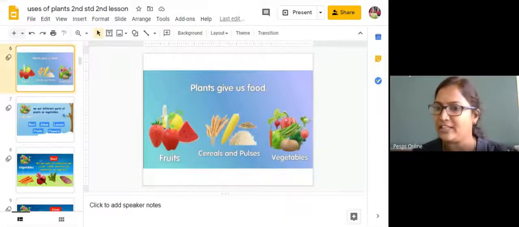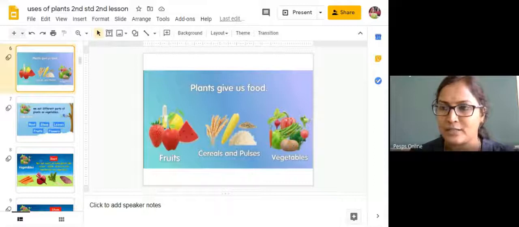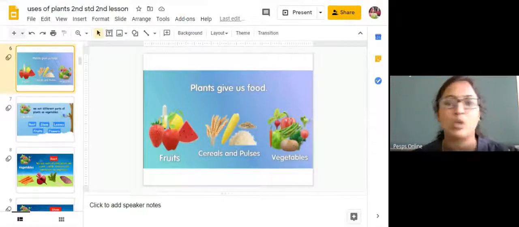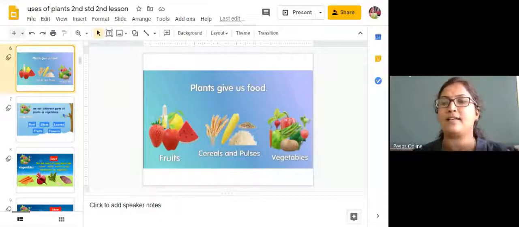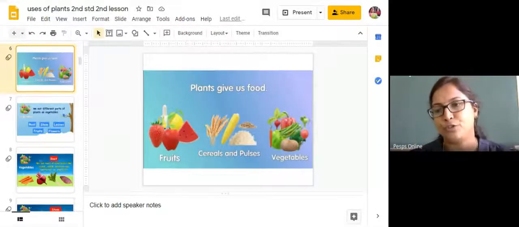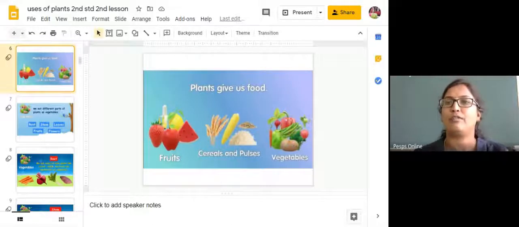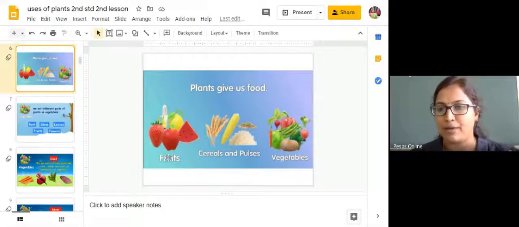No. Will you eat the Ashoka tree barks? No. Will you eat the Ashoka tree leaves? No. Right. There are some plants that are there. So particular parts of a plant we are going to have as food. Okay. Today we will learn about the parts of a plant, which parts of a plant we are going to have.